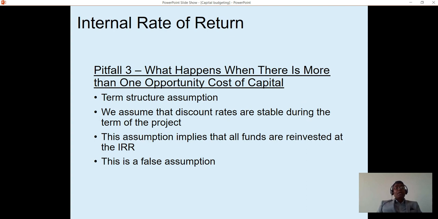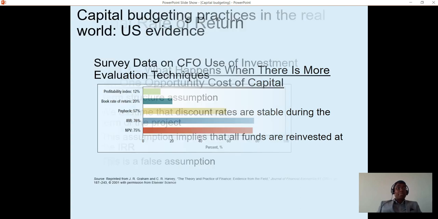Last of all, internal rate of return can become difficult to calculate when the cost of capital varies over time. IRR also assumes that interim cash flows are reinvested at the IRR of this project, which is not a very reasonable assumption, whereas NPV assumes that interim cash flows are reinvested at the cost of capital, which is a more reasonable assumption. That's why NPV is considered to be a superior capital budgeting technique compared to others.